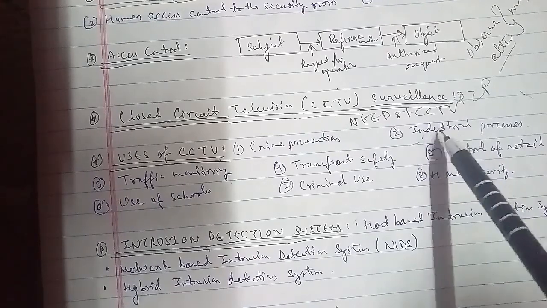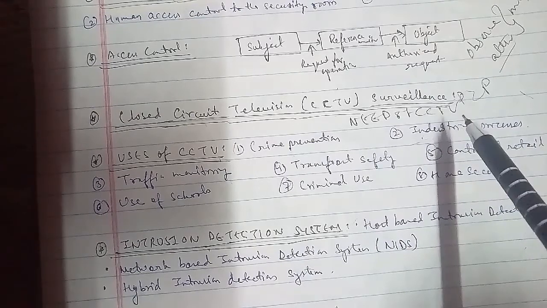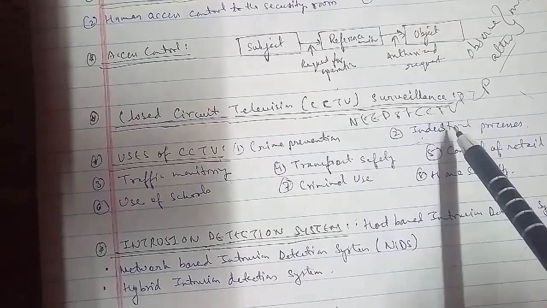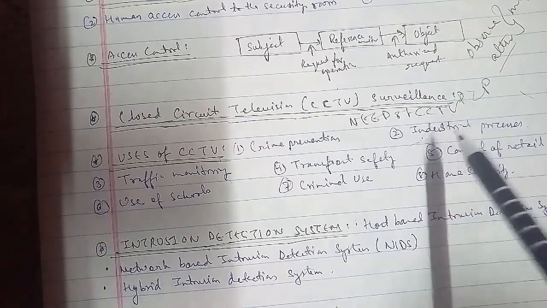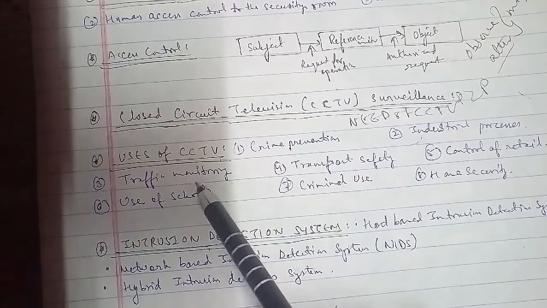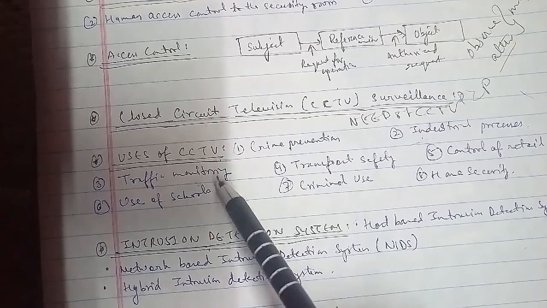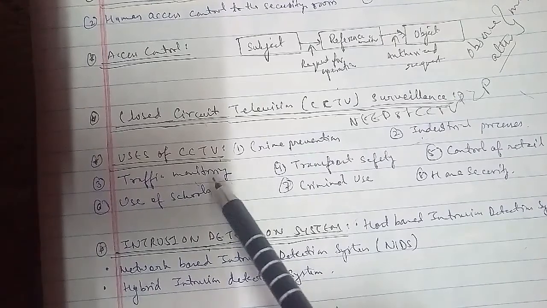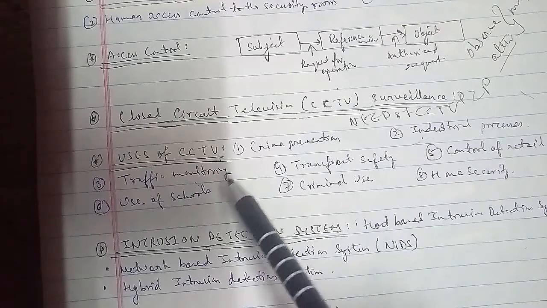In this, a CCTV system may be installed, for example, on a subway train, where CCTV cameras allow the operator to confirm that people are clear of the doors before closing them and starting the train. The fifth is control of retail. In retail, some software is integrated with CCTV to monitor the actions of workers in the retail environment.